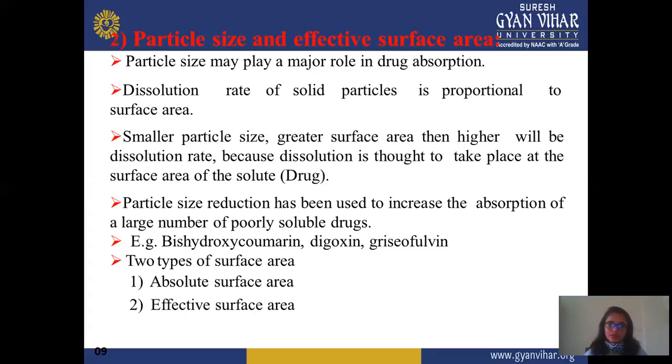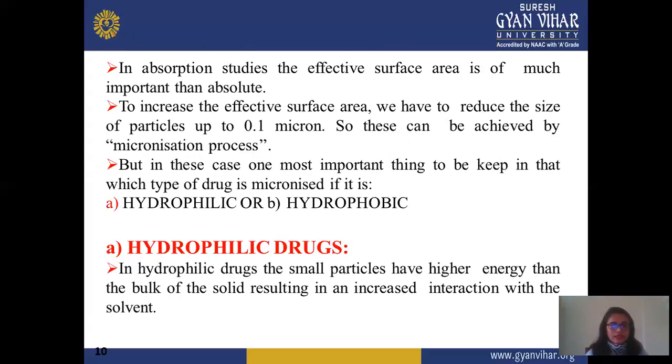There are two types of surface area, absolute surface area and effective surface area. These two types depend on the type of particle or size of the particle. In absorption study, the effective surface area is much more important than the absolute. Of the two, effective is the better surface area compared to the absolute surface area, because to increase the effective surface area, we reduce the size to 0.1 micron.